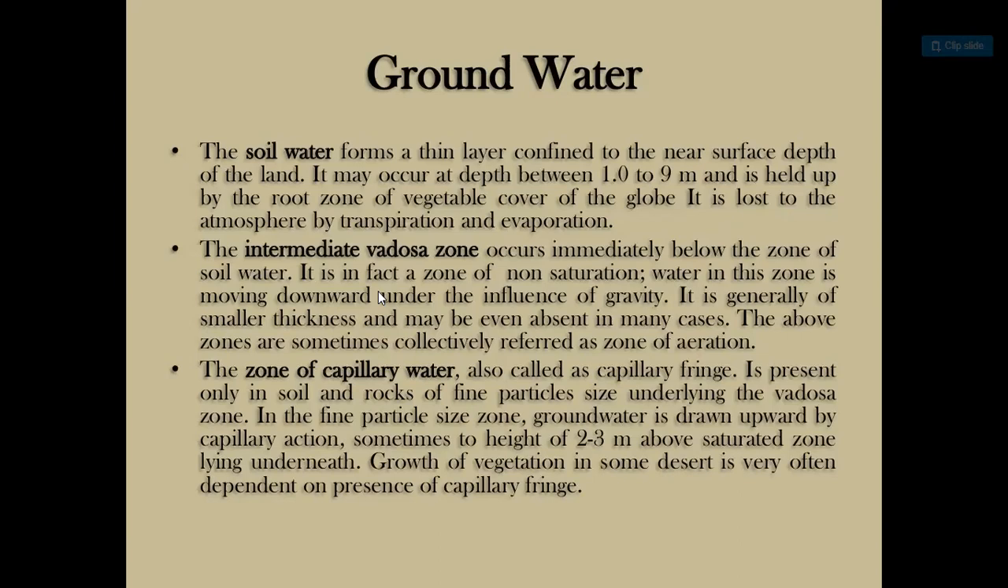The intermediate water zone occurs immediately below the zone of soil water. It is in fact a zone of non-saturation. Water in this zone is moving downward under the influence of gravity. It is generally of smaller thickness and may be even absent in many cases. The above zones are sometimes collectively referred to as the zone of erosion.